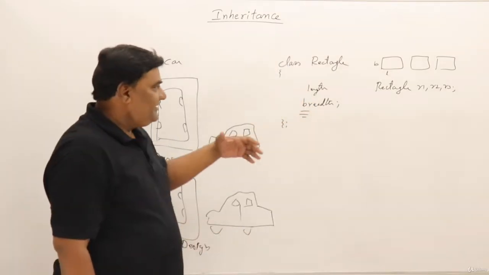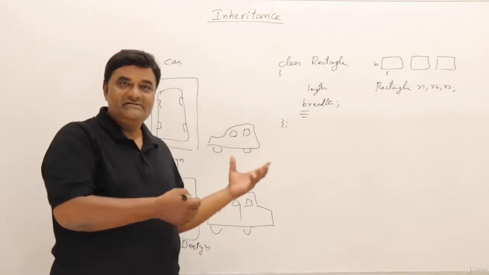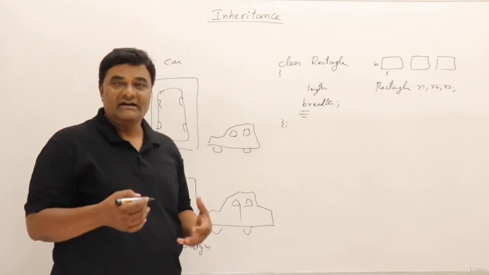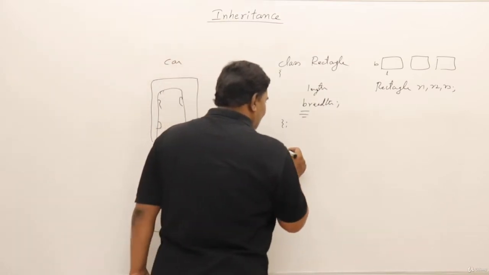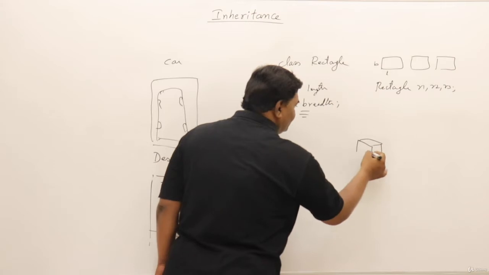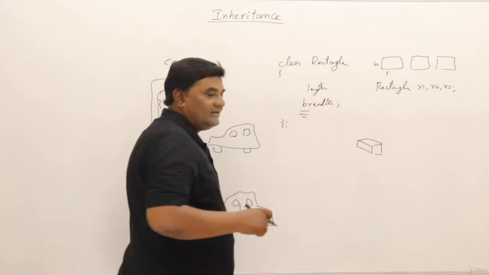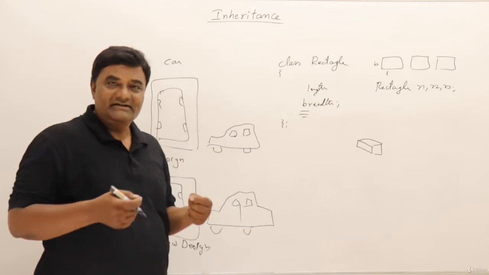Now we want to write another class which has the same features as rectangle. So we don't have to rewrite the code that was already there in rectangle. I can simply write a class. Suppose I want to write a class for a cuboid. Cuboid is nothing but a rectangular shape, but it also has one extra dimension, that is height.